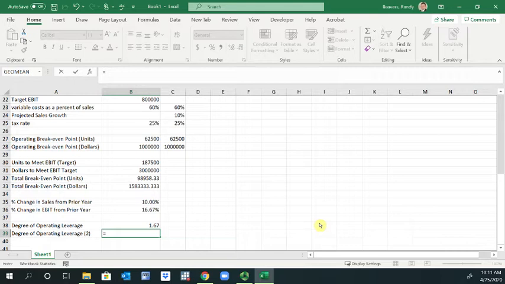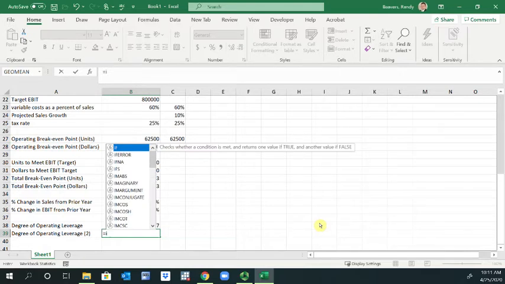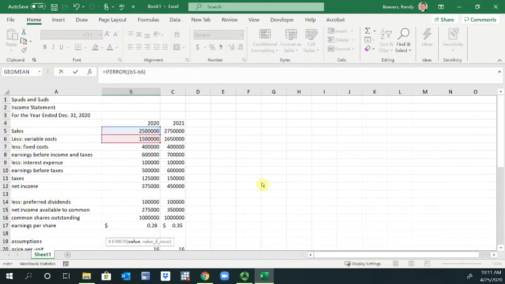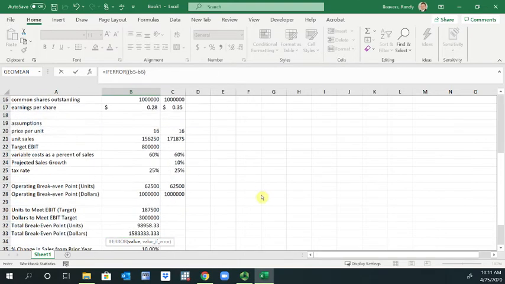So what we're going to do is use a function called IFERROR. The value for this is going to be equal to parentheses B5 minus B6. I'm just taking the difference between sales and variable costs.